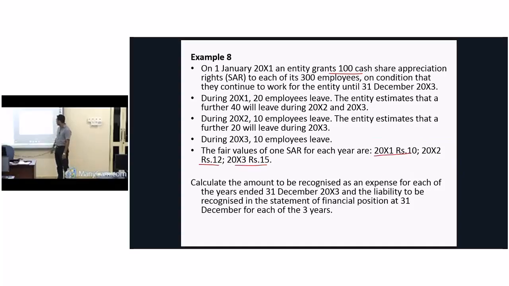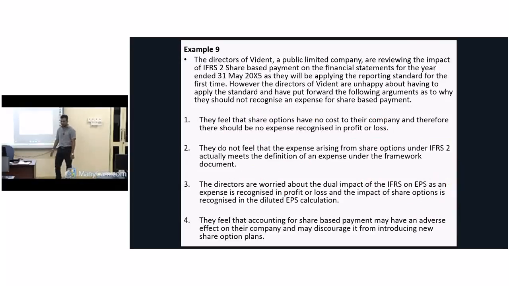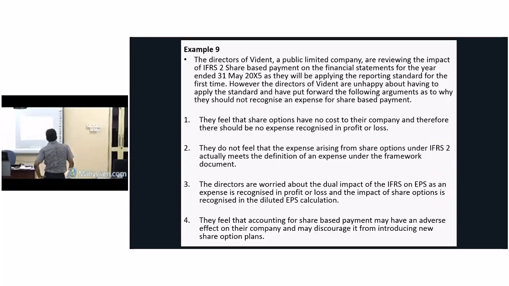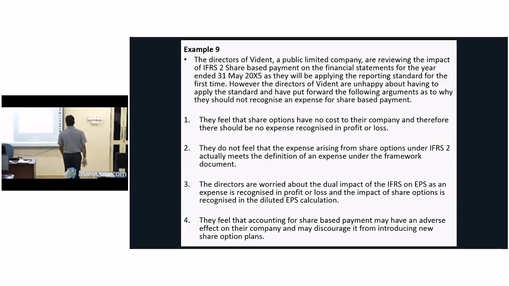I'll take one more question. This is similar to the previous one. Now look at this. Last question. This is also another exam question. We'll do this and stop. It says reviewing the adjustments relating to IFRS 2, and directors are having kind of arguments on this. What is the first question? You just see.